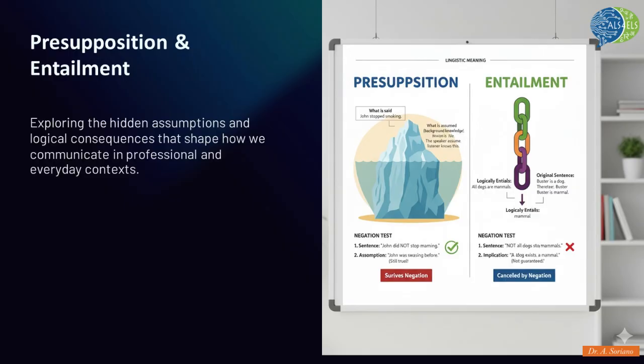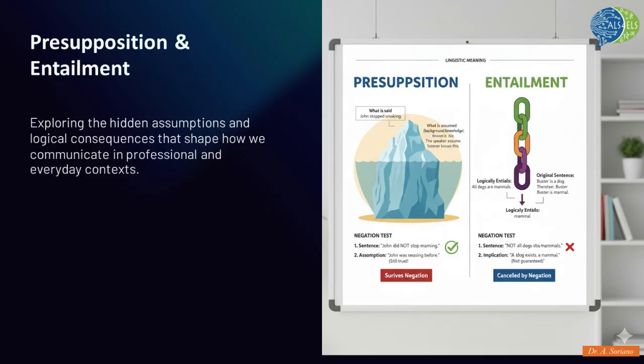On the right, we have a chain representing entailment. This illustrates a purely logical relationship. If the first statement, the first link in the chain, is true, Buster is a dog, it logically and necessarily entails the truth of the next statement, Buster is a mammal. One truth guarantees the other.